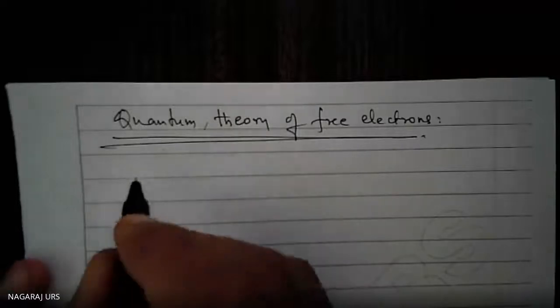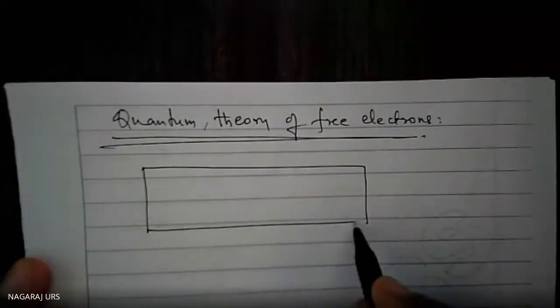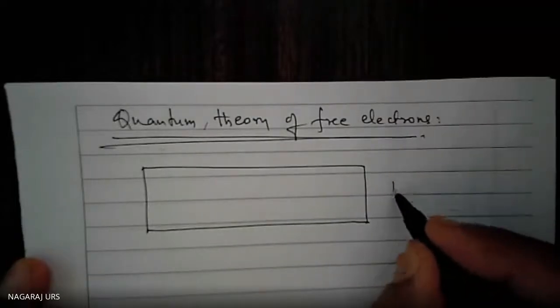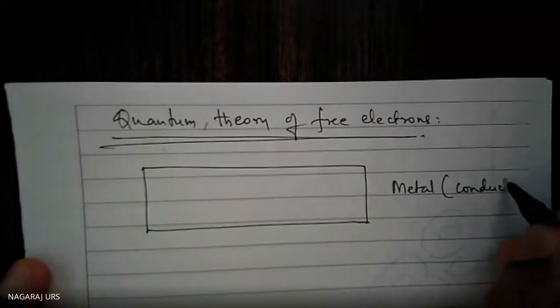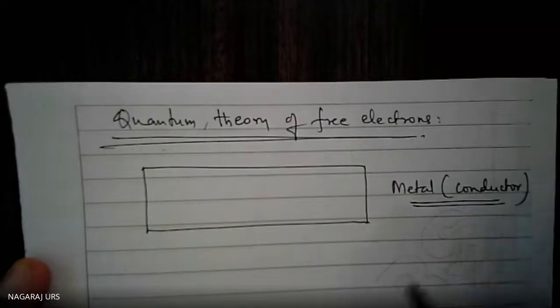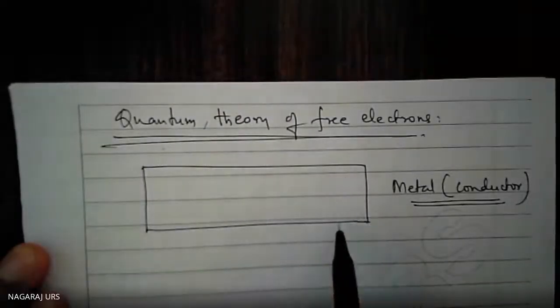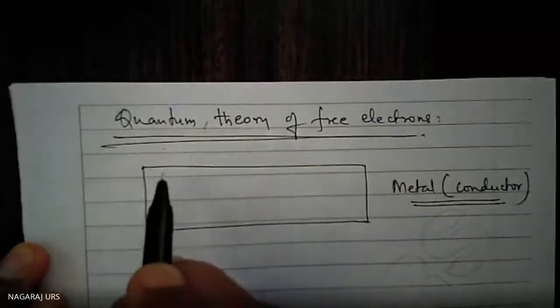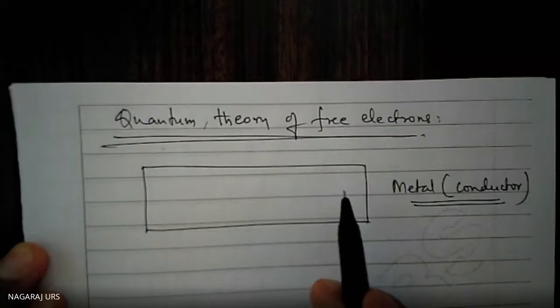Now, let us consider a conductor here, meaning a metal. Whenever I use the word metal, it is a conductor. Don't forget, because once you make the mistake, again and again it will remind me. Okay, metal means it is a conductor. Inside this metal, there are so many atoms.